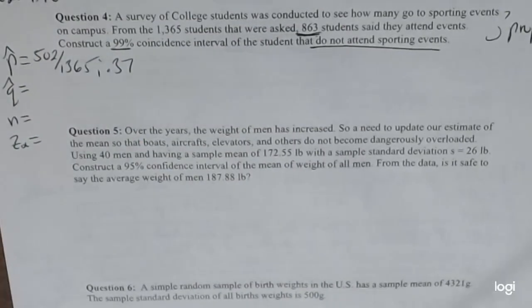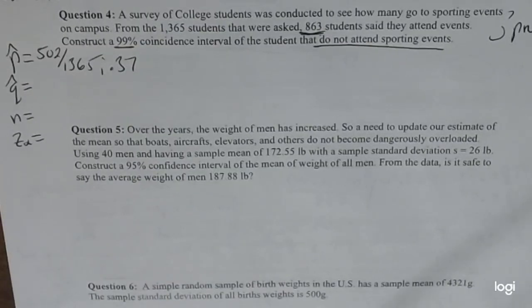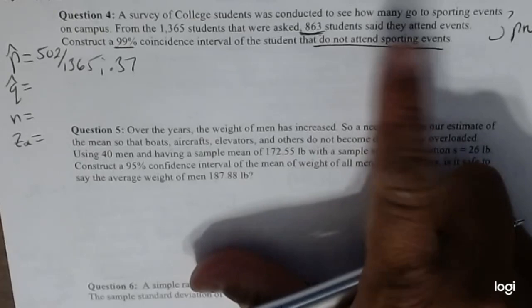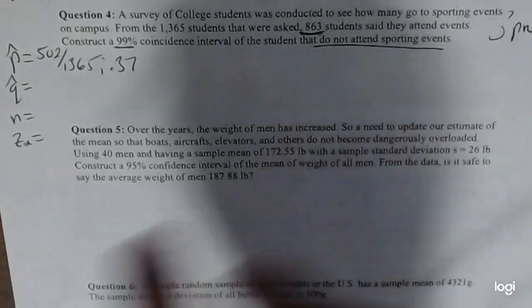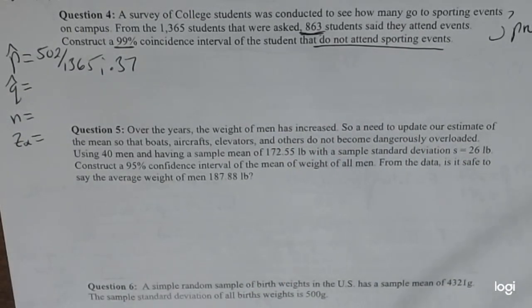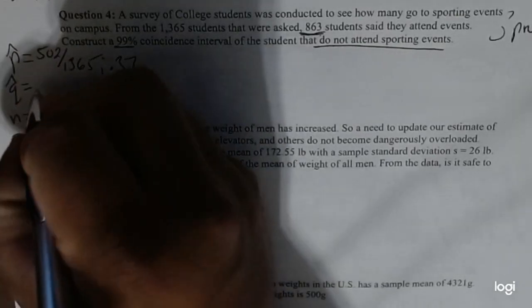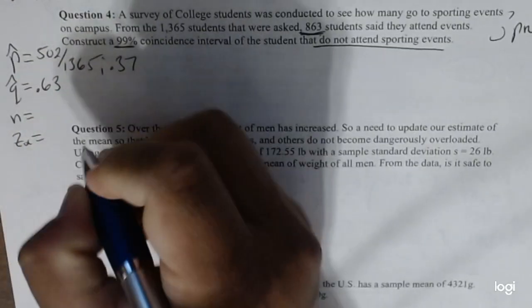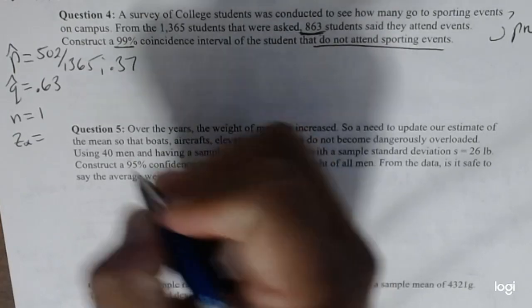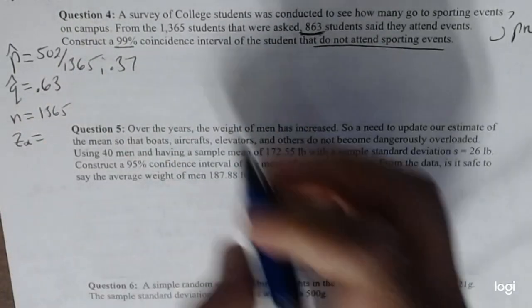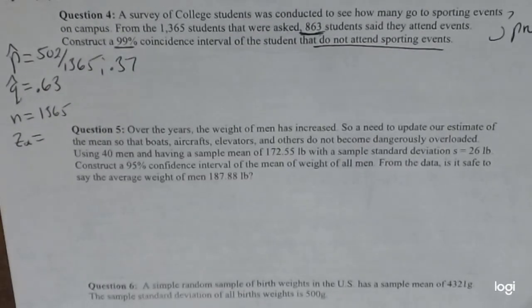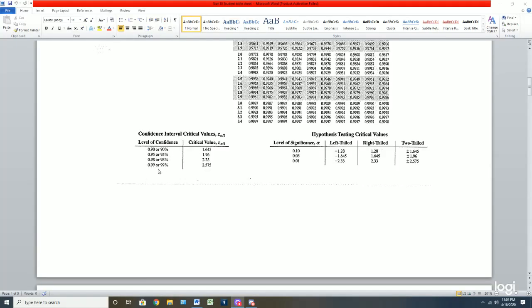And therefore, failure, right, would be someone that actually does go, because the question asked do not attend, right? So it will be 1 minus 0.37, or 0.63. And n is 1,365. And since we want a 99% confidence interval, we go over here, that's going to be a different one, right? That's going to be the value of 2.575.